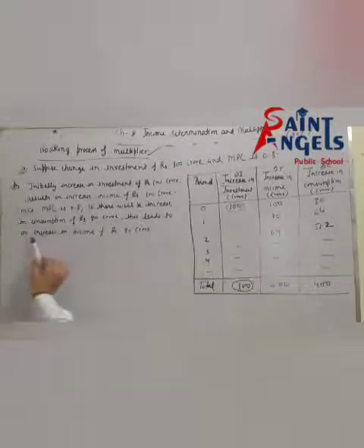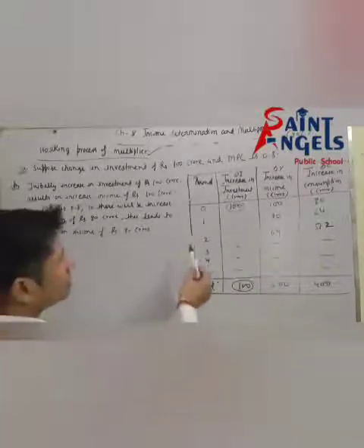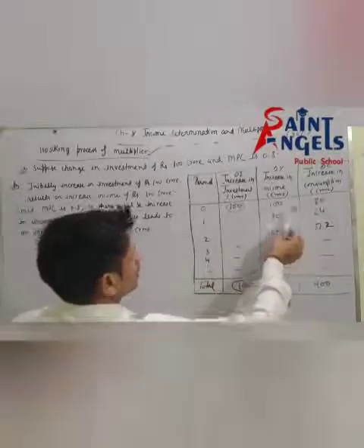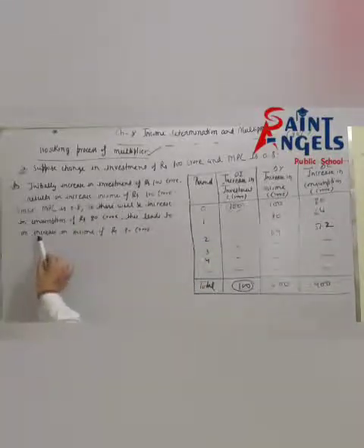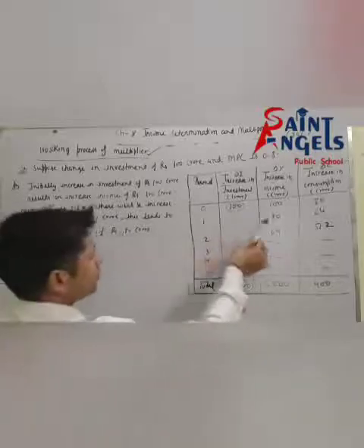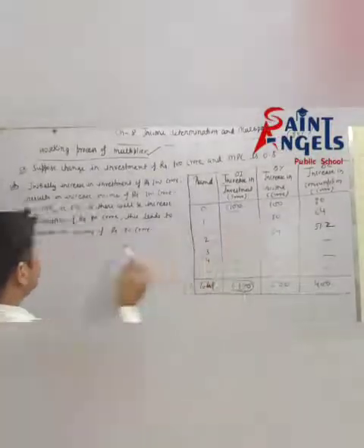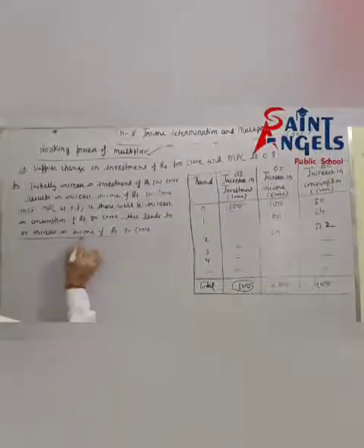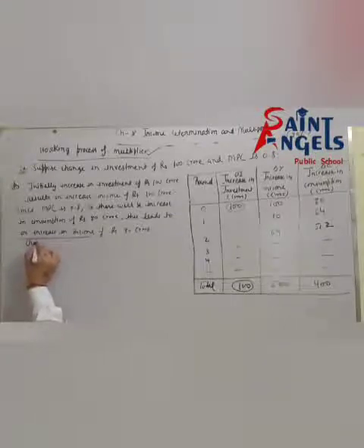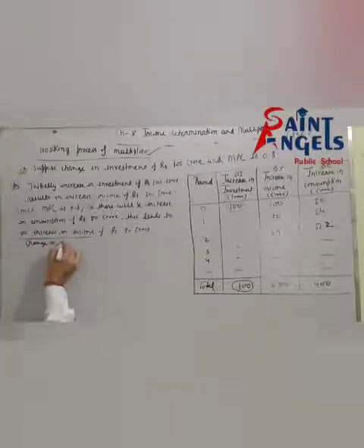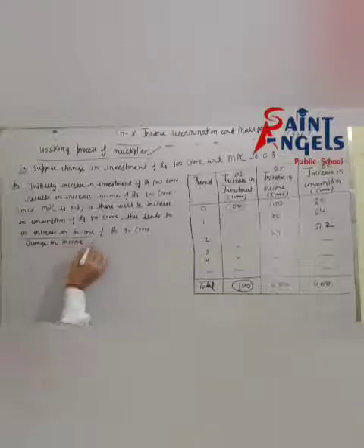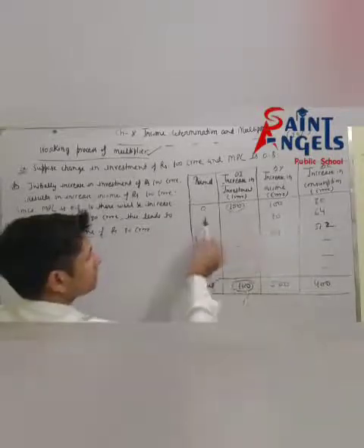This leads to an increase in income of rupees 80 crore, or you can say change in income. You can write here: change in income of rupees 80 crore in the next round.